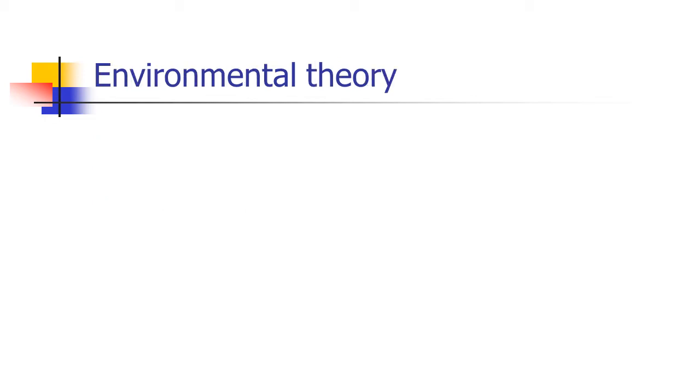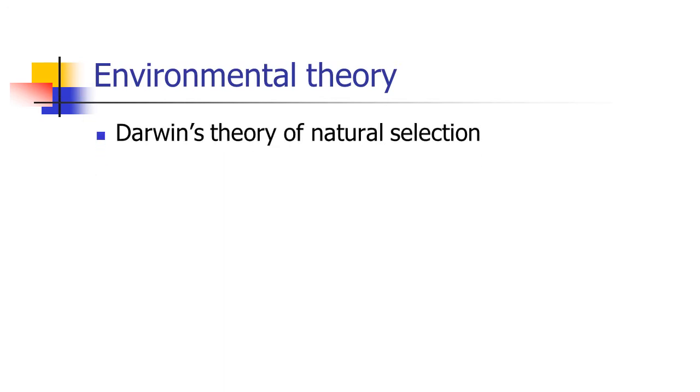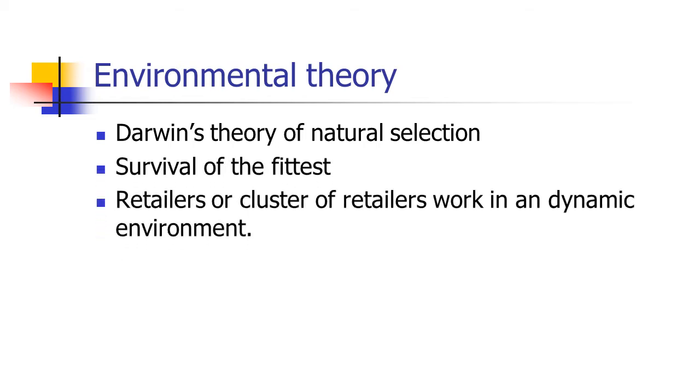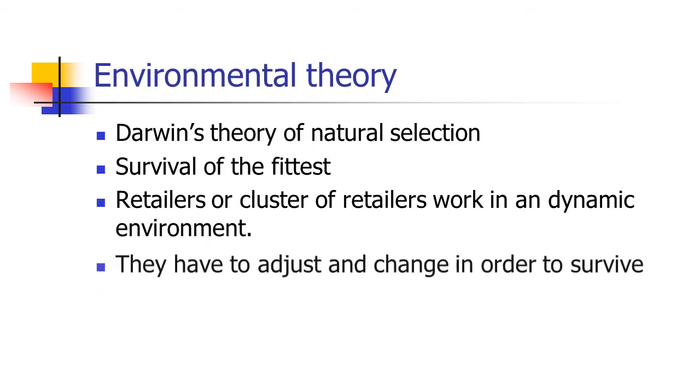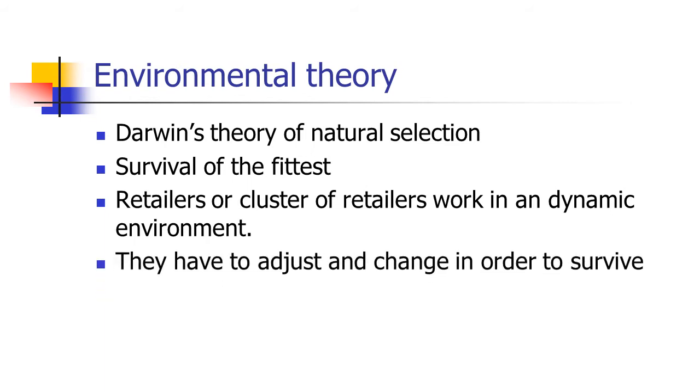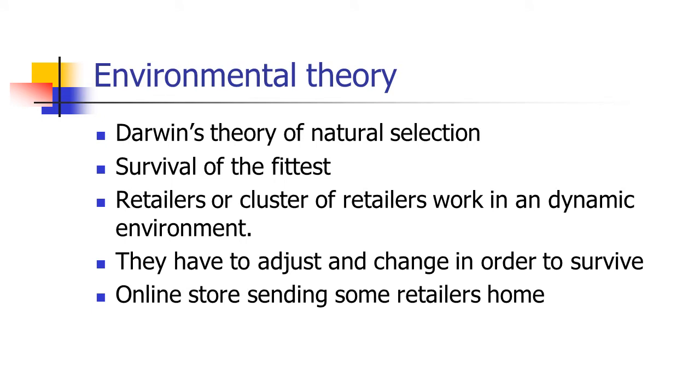Environmental theory is a theory which is derived from Darwin's theory of natural selection, which as it itself says, the survival of the fittest. So here, retailers or cluster of retailers work in a dynamic environment. They have to adjust and change in order to survive. So those who change survive. It's as simple as that. Environmental theory focuses on change. If you want to survive in the long run, you have to keep changing your retail format and adjust. Like today, online is the need of the hour. So you have to adopt the online system.